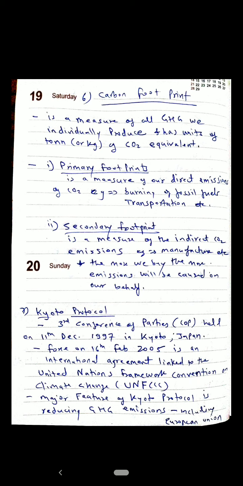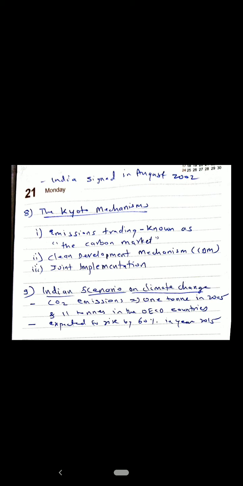So the next point is the Kyoto Protocol. What is this Kyoto Protocol? There was the third Conference of Parties, which we call a COP, held on 11th December 1997 in Kyoto, Japan. That's why it is called the Kyoto Protocol. There was an international agreement on 16th Feb 2005, which links to the United Nations Framework Convention on Climate Change, which we call UNFCCC. The major feature of the Kyoto Protocol is reducing greenhouse gas emissions, and this includes the European Union also. India joined this Kyoto Protocol in August 2002.